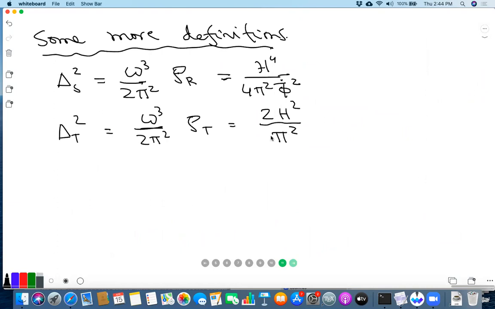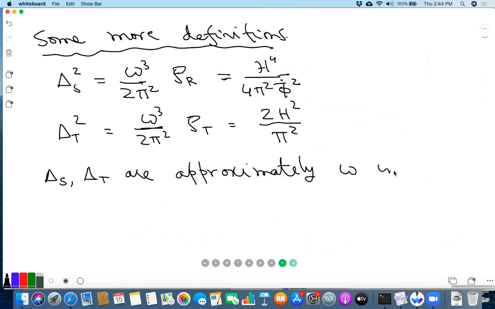Now you can see from this formula that delta S and delta T are approximately omega independent. Now note that I have said approximately, and the reason is that it doesn't have manifest dependence on omega. Nevertheless, this h and phi bar dot have to be evaluated at T star, right?